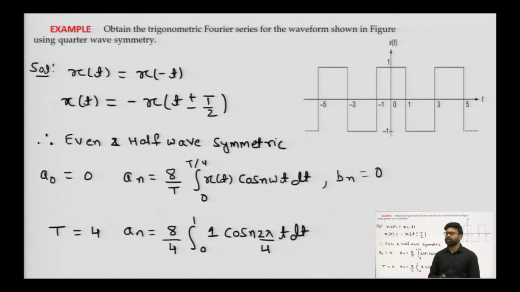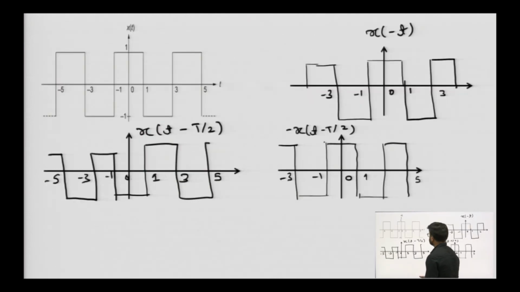So, this is our problem. A rectangular wave is provided and we need to find out its trigonometric Fourier series. You can see this is the function x of t. If I obtain x of minus t, it will be the same. So, it satisfies x of t equals x of minus t, it is satisfying this condition.